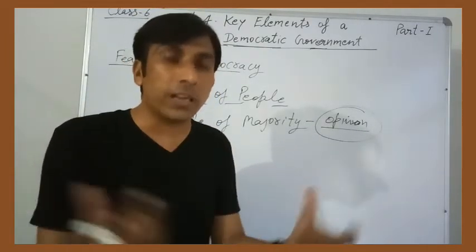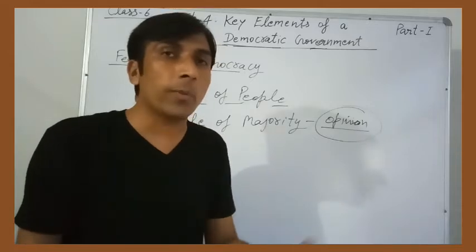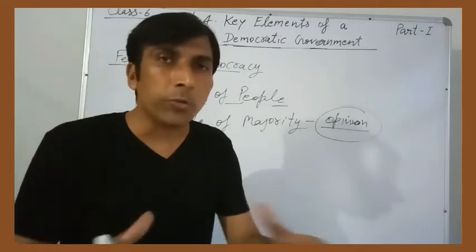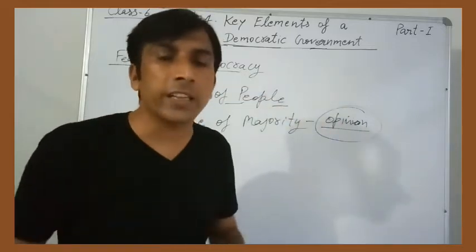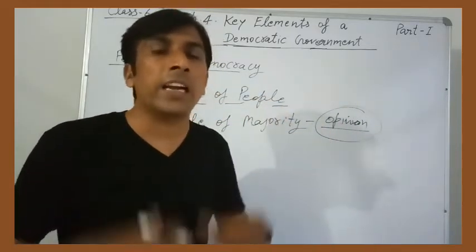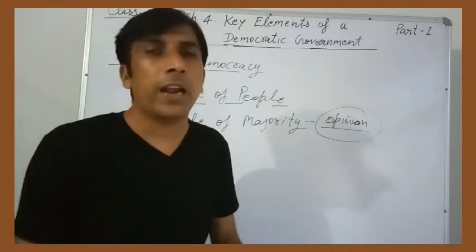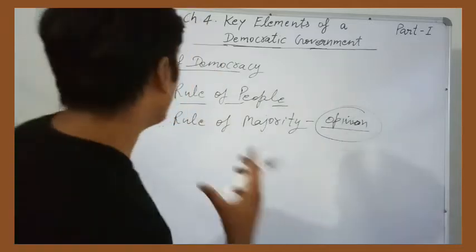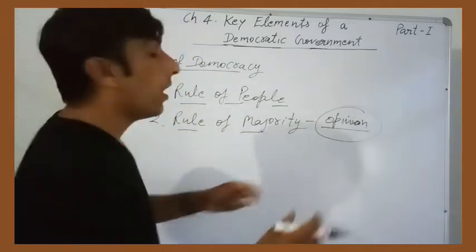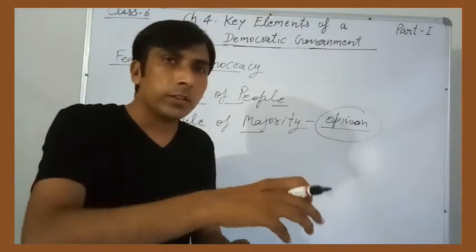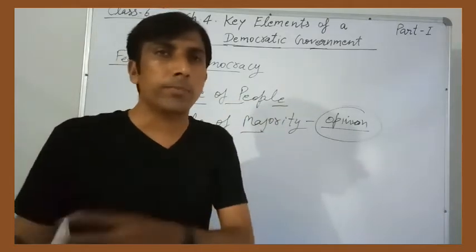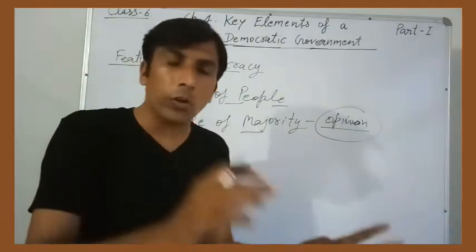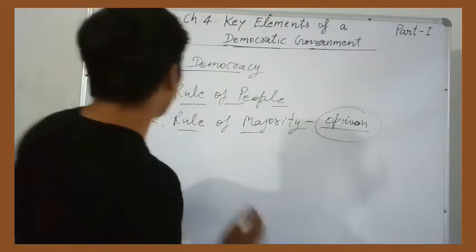These are minorities, but you have seen that so many people from these communities can win the election and they can be political leaders, they can be in the parliament and state legislative assemblies, and they can be part of the government. So in this way, this is the rule of majority. How many seats? The party with more seats will make the government. Majority government. This is the rule of majority of opinion.